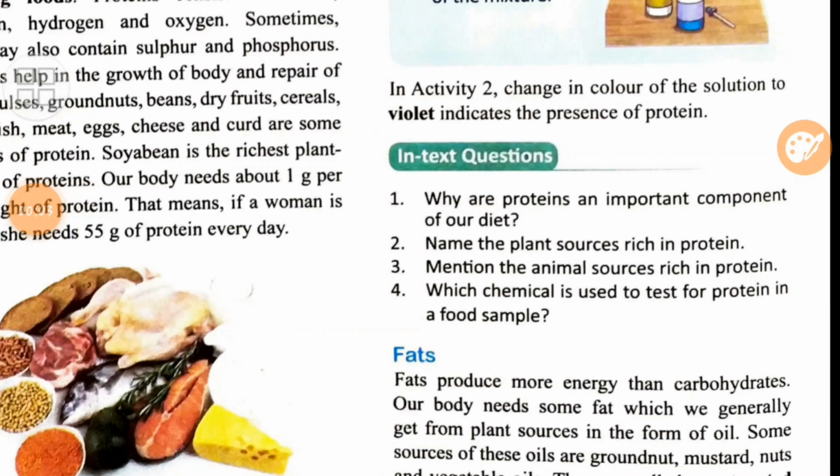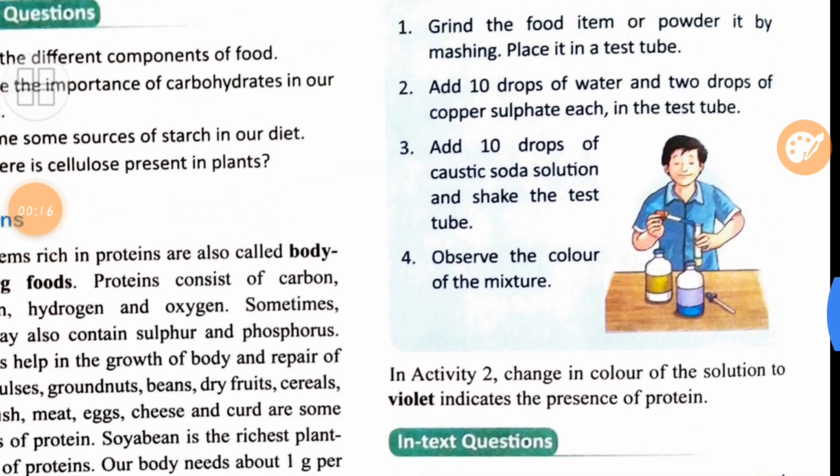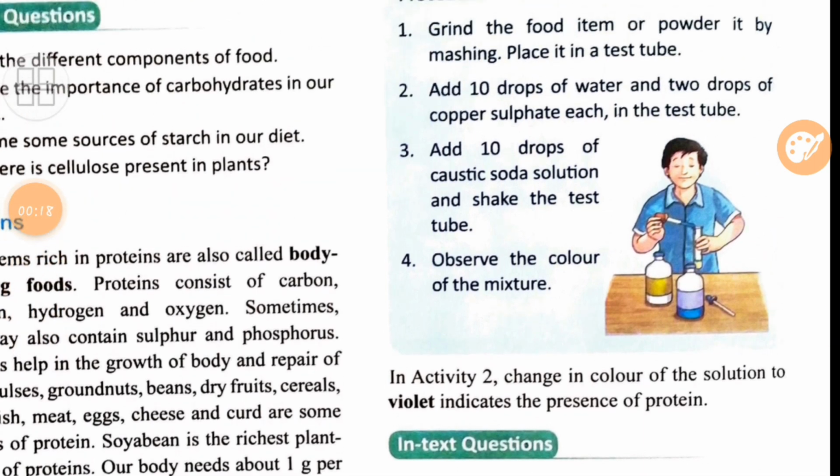Fourth one is what? Which chemical is used to test for protein in a food sample? We very well know, just now only we have done the activity. We need caustic soda, which is also known as sodium hydroxide solution, and copper sulfate solution as well. So these two solutions are needed in order to perform the activity to show the presence of protein in any food item.